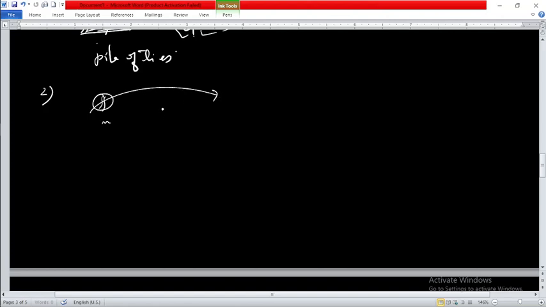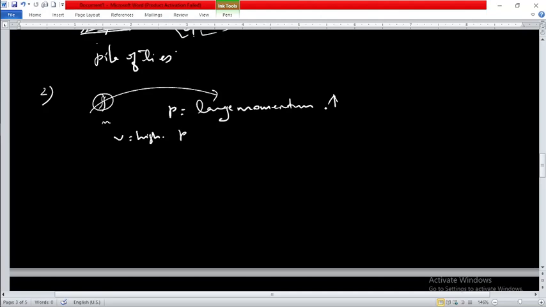It gains larger momentum. Due to what? Due to high velocity. When velocity is high, momentum is large. Okay, momentum is increased. Understood?